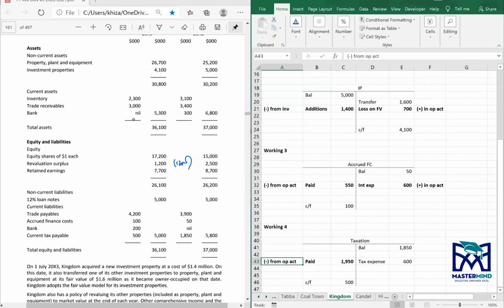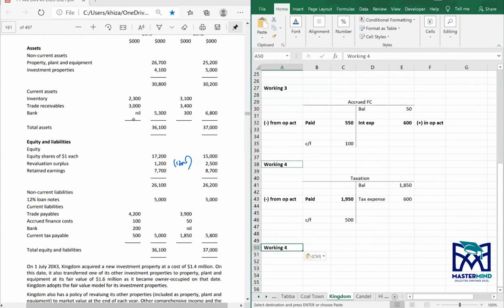All right. Anything else? Yes, shares. Equity: your opening equity was 15,000, your closing equity was 17,200. That means you issued shares worth 2,200, an issue of shares against cash, obviously.